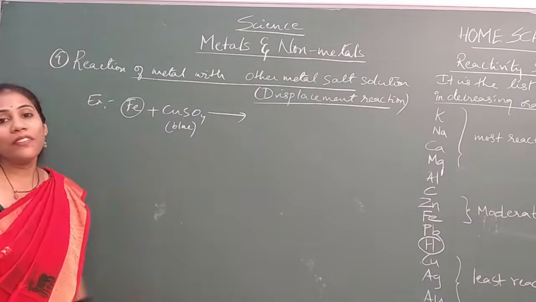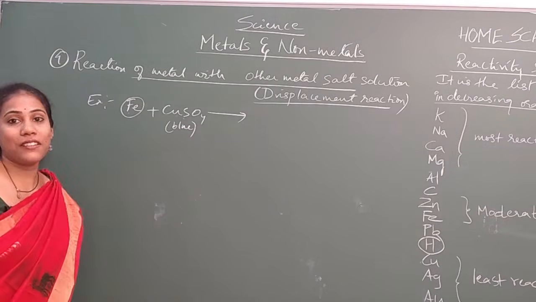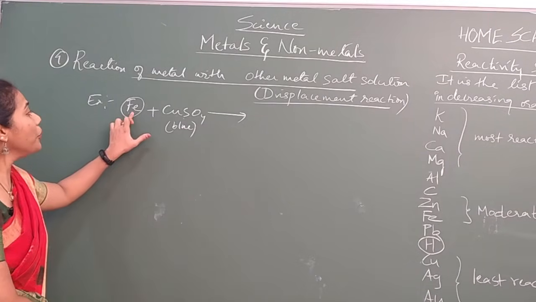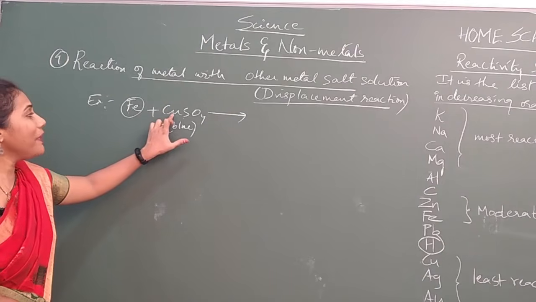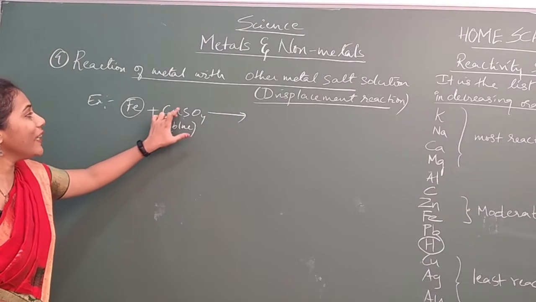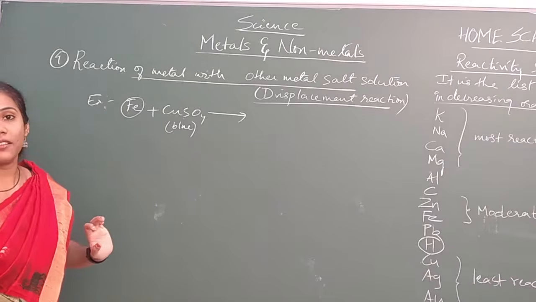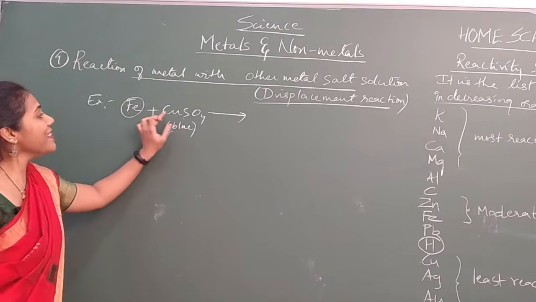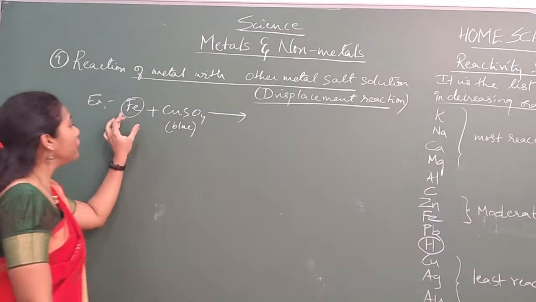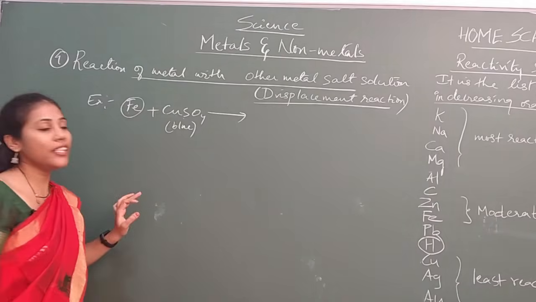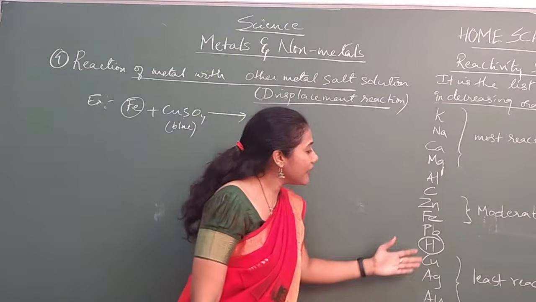That is what we call a displacement reaction. The more reactive metal will displace the less reactive element from its solution. Since iron is more reactive than copper, how do you know that iron is more reactive than copper? With the help of the reactivity series.